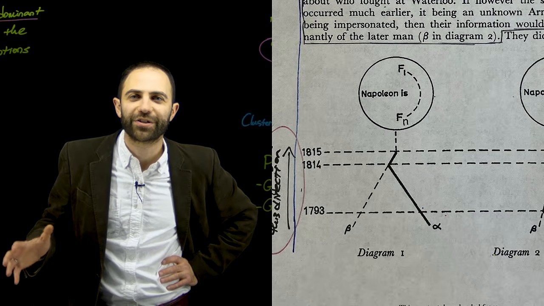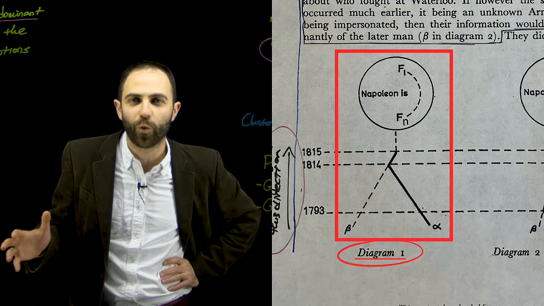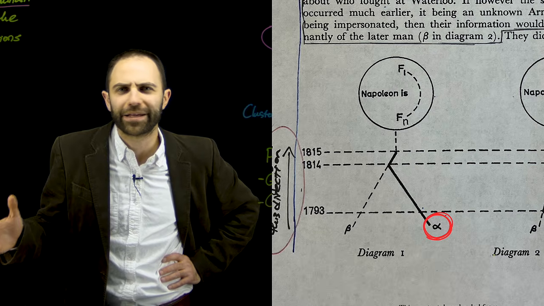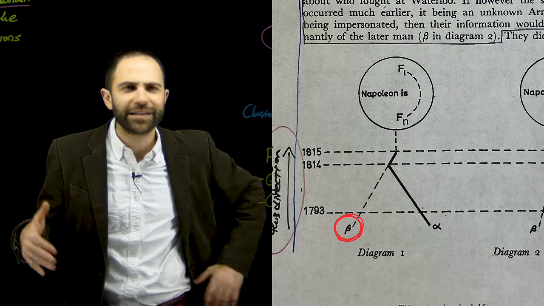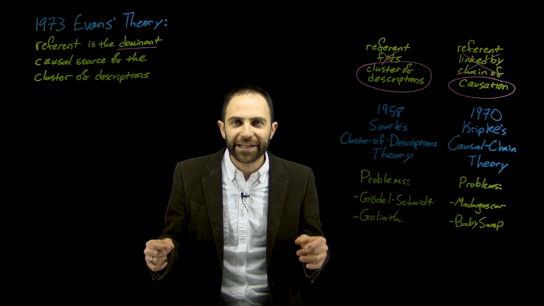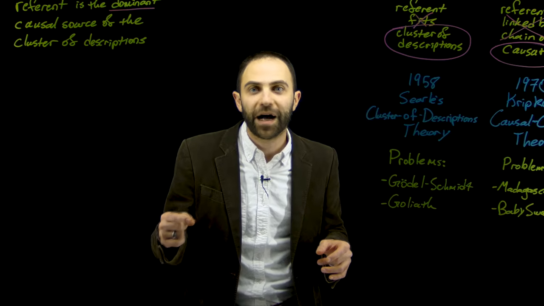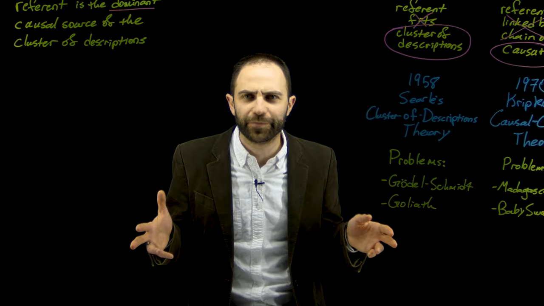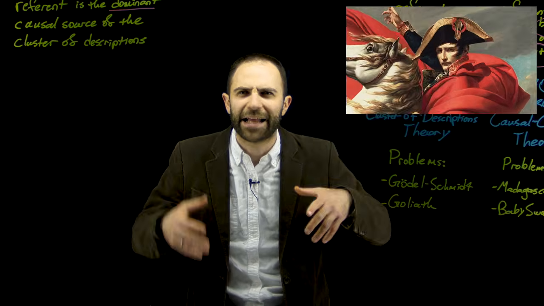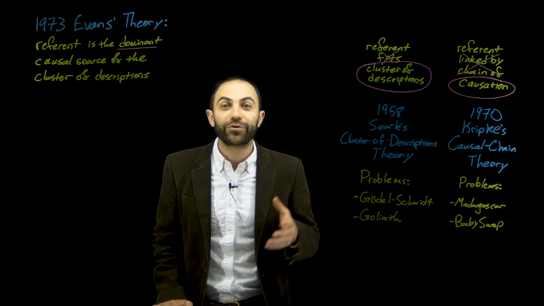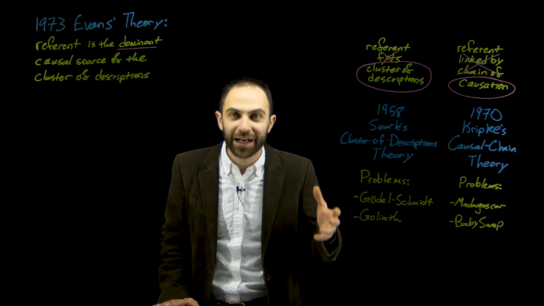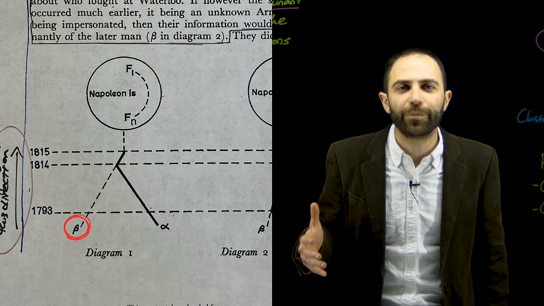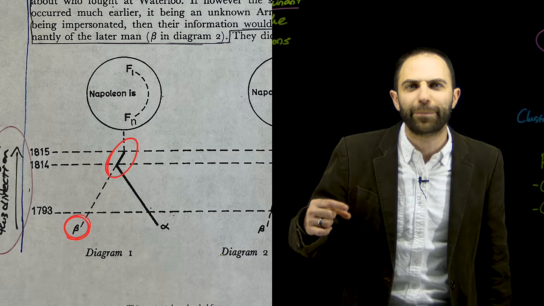Evans wants us to imagine a scenario, which is diagram 1, where Napoleon, represented by alpha, and some other random guy, represented by beta, they live separate lives. But then in 1814, this imposter kidnaps Napoleon, kills him or whatever, gets rid of him, and then takes his place, wears his hat and pretends he's Napoleon. And really, let's suppose that this imposter is the one who escapes from Elba and fights at Waterloo. He takes over Napoleon's life for this little gap here at the end.